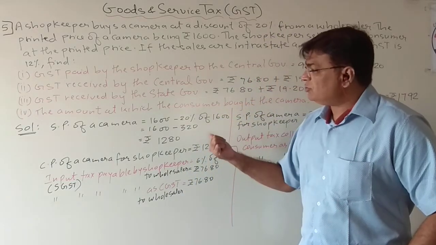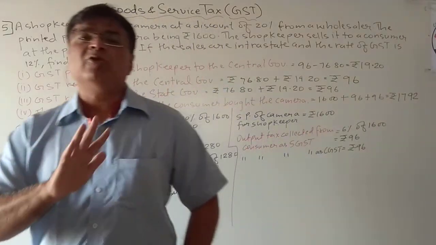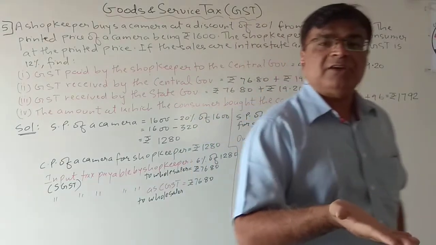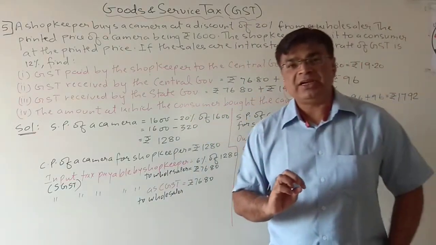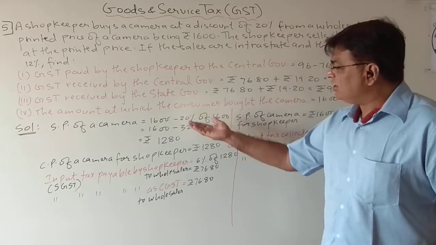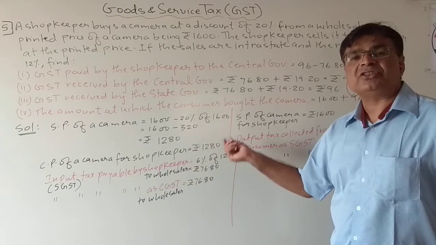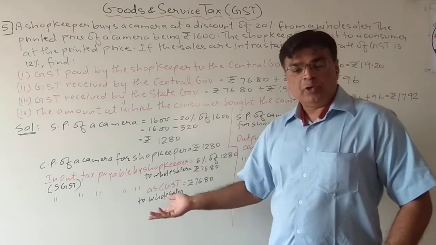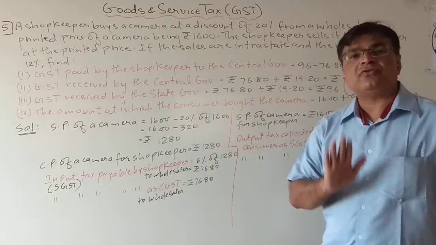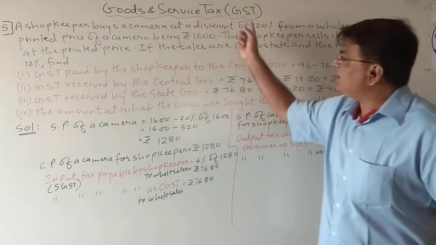So students, from this you can see the calculation is not very easy. If you understand the tax calculation, how it is done, when the tax is becoming half, when the whole tax goes to the government, if all the concepts you are already clear, students, then see there is nothing in the calculation, it is just subtraction and finding the percentage of the given value. Okay, but once the concept is clear, then in this kind of sums you can score full marks. But yes, this thing you have to understand very carefully.